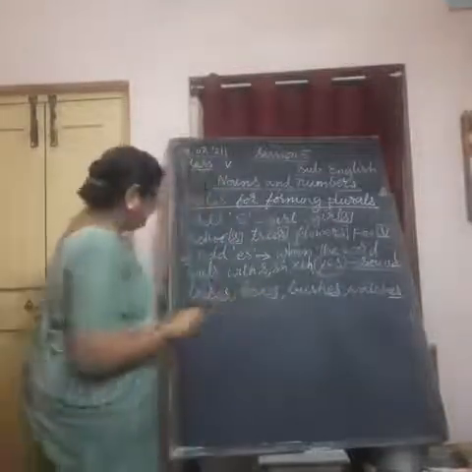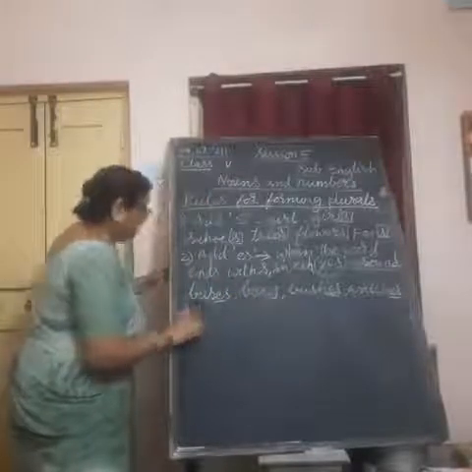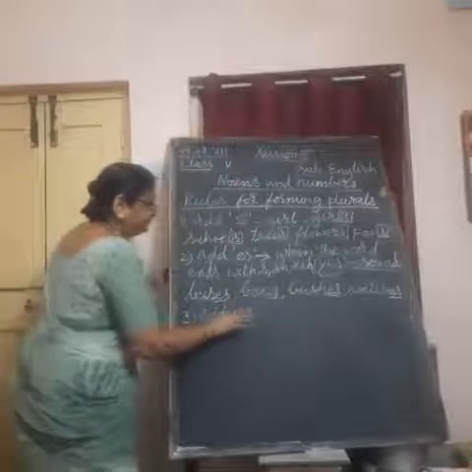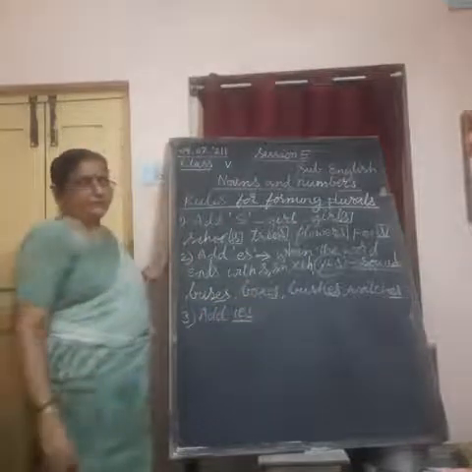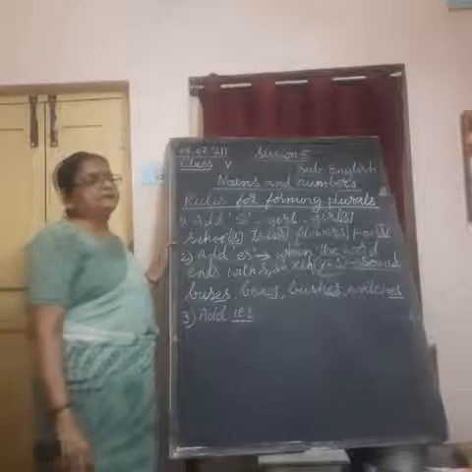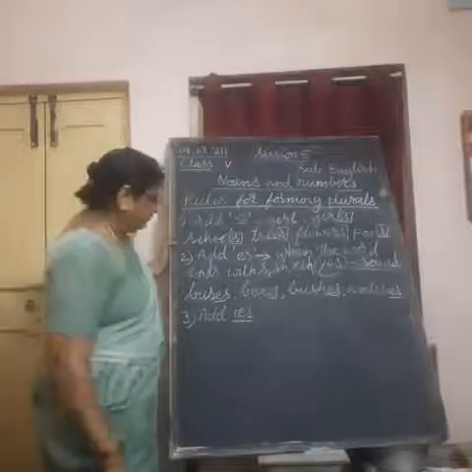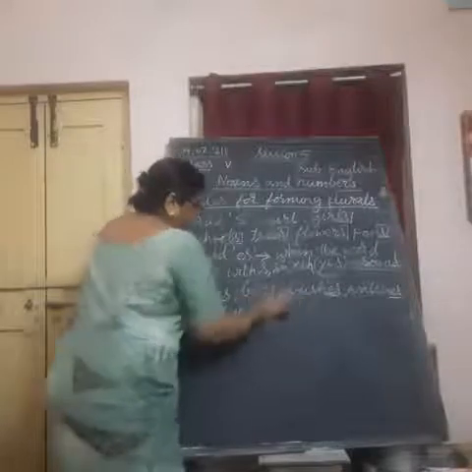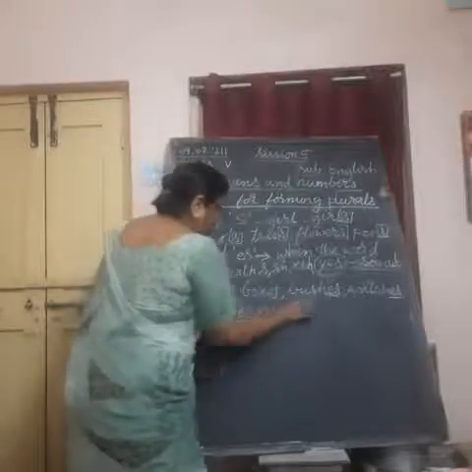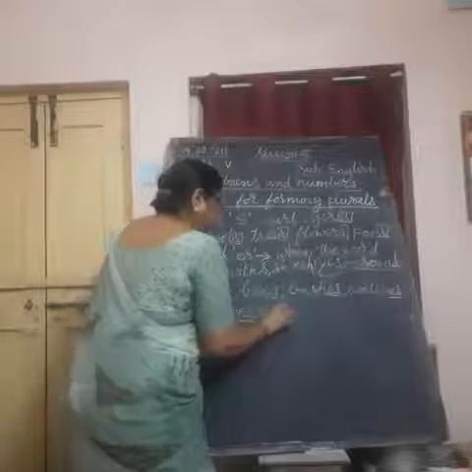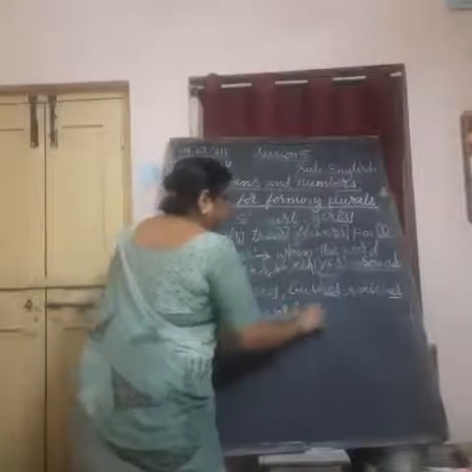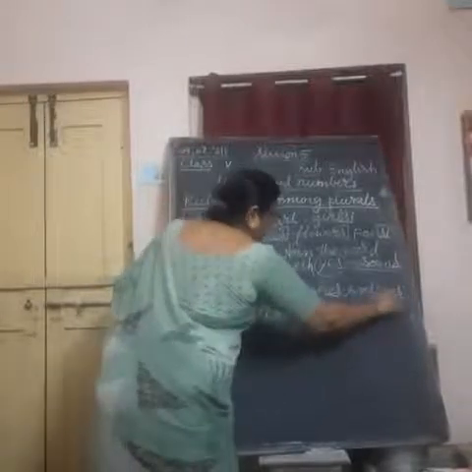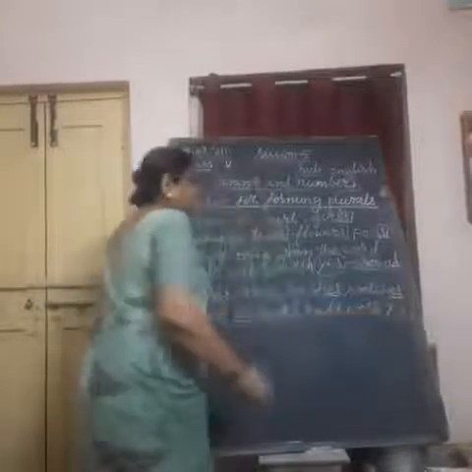Then third case is adding IES to the word. When we add IES to the word, when the word ends with Y. And here also two exceptions are there.